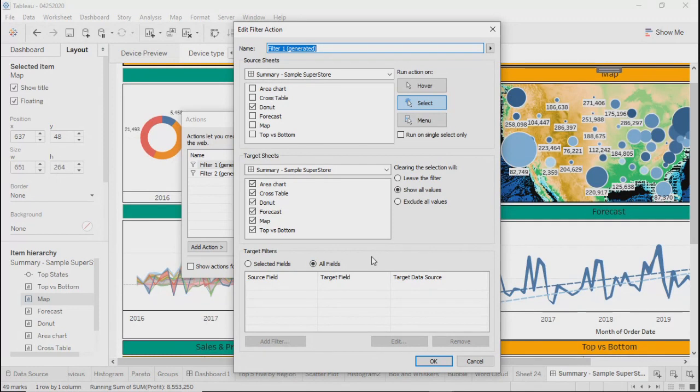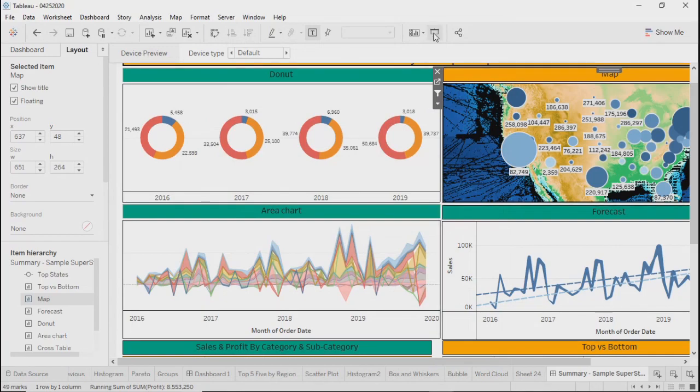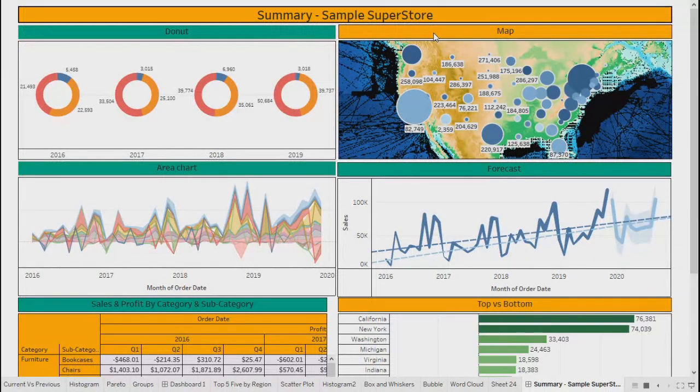Let's say in case I uncheck my forecast and click OK. And now if you go here and select anything, all other sheets will get filtered except your forecast. There will not be any change or impact on forecast.